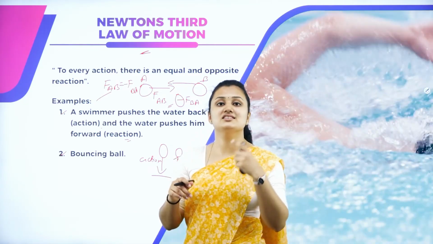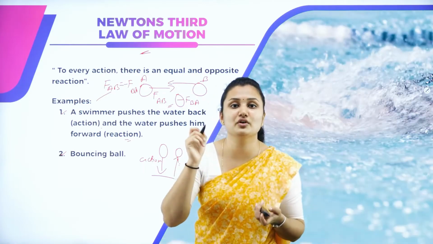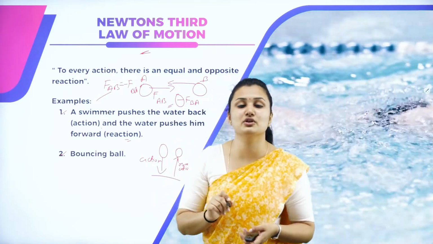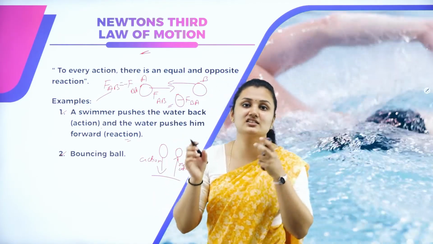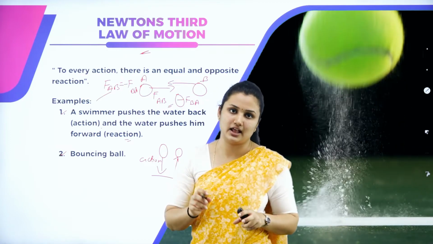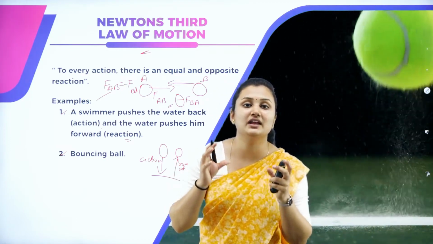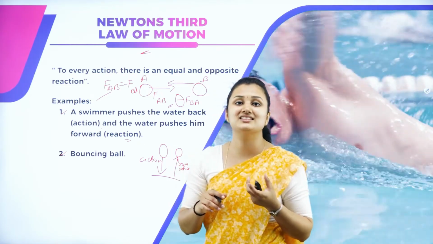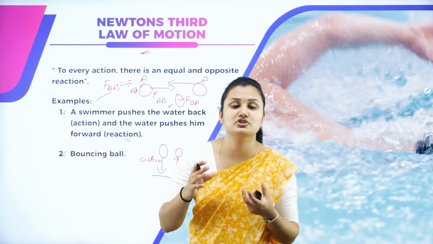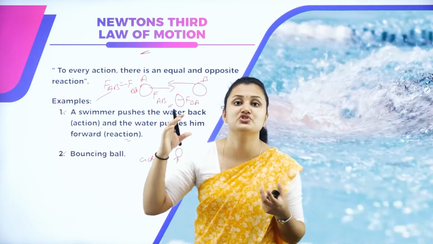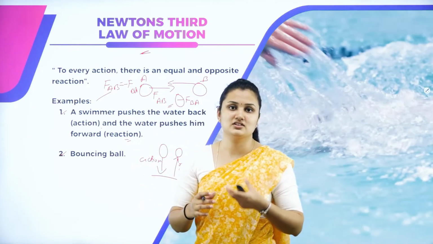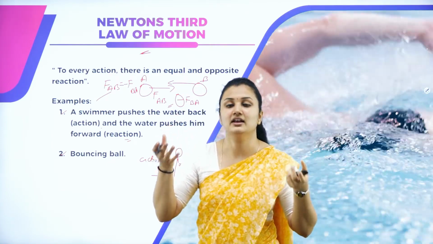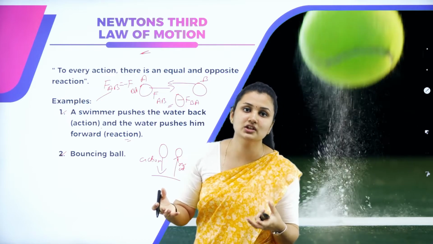What does Newton's second law state? The rate of change of momentum is directly proportional to the force applied and acts in the direction of the force itself. We derived the differential form of force. F is proportional to change in momentum: more change in momentum means more force is applied, and less force means less change in momentum.